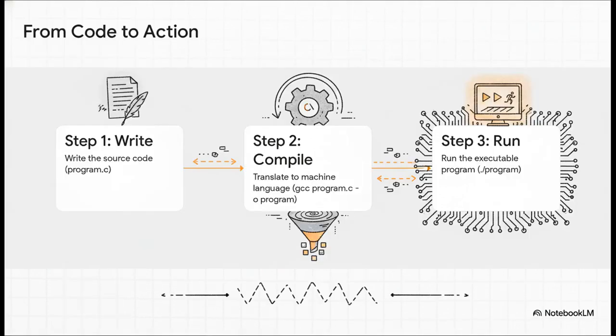But wait, how does that text actually do something? It's a three-step process. First, we write our instructions in a file. That's called our source code. Second, we use a special program called a compiler to translate our C code into the only language the computer truly understands, machine language. And third, we run that newly created executable file. It's always write, compile, and run.